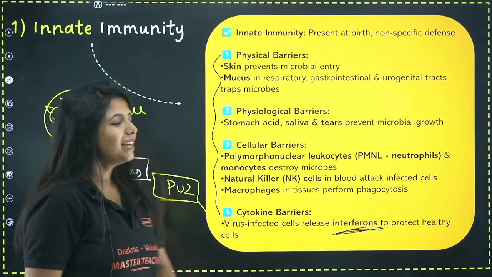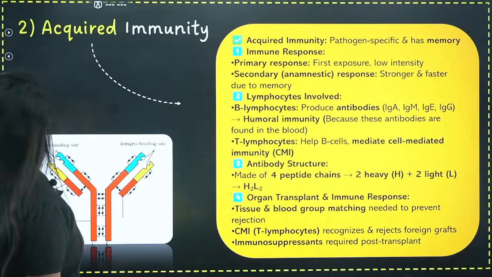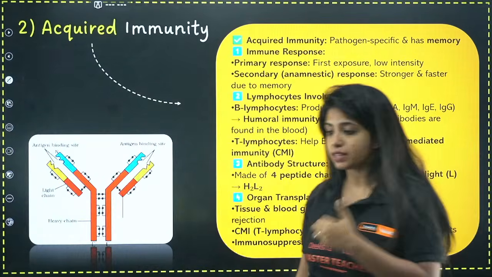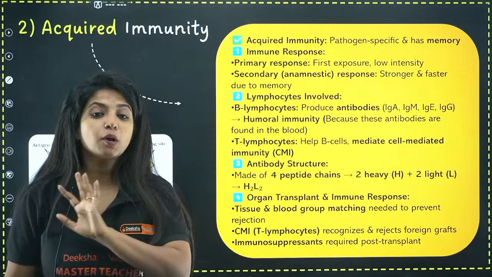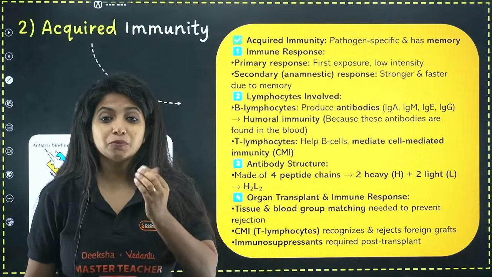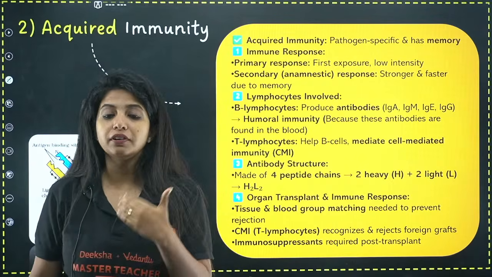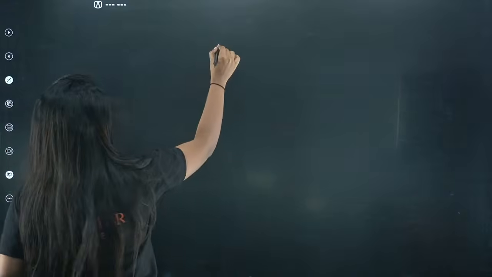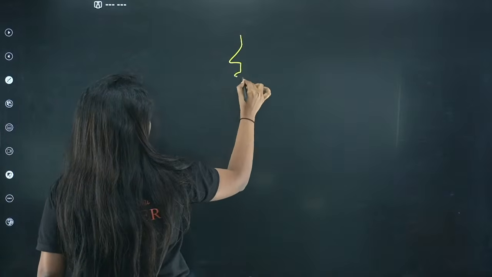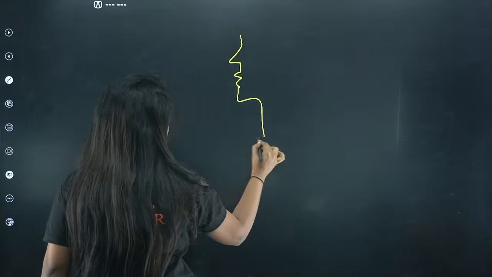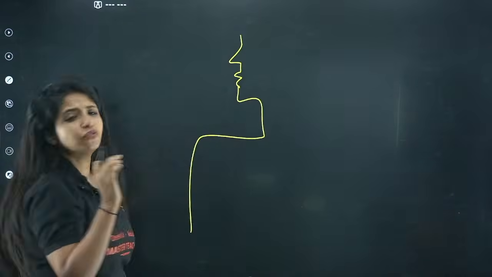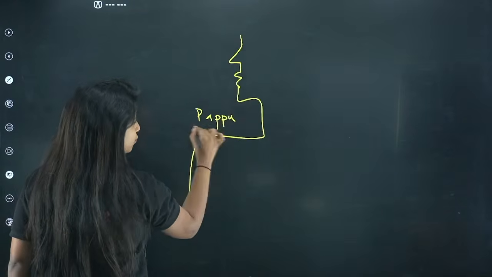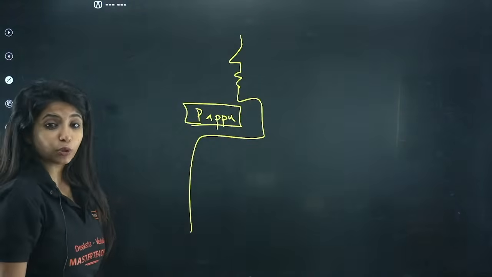Now, let's go ahead with the next type of immunity, that is acquired immunity. As I said, innate immunity is there with us from our birth, but acquired is not like that. Acquired is something that we acquire throughout our lifetime. Suppose over here I have Papu, and Papu, my dear children, is infected by some disease for the very first time. What is going to happen?